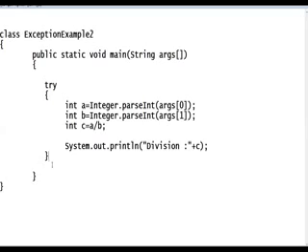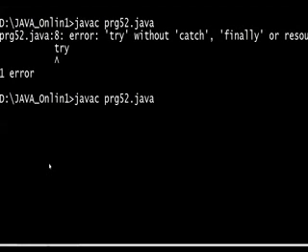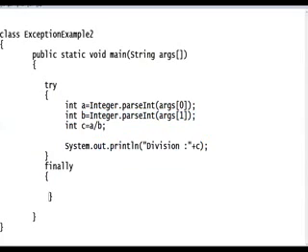Now I am not going to write catch. Can I write finally? See this finally. Now I have written this finally block. Is it valid? We check it. Now compile. But we did not handle the exception. For example, if I handle it, this block will execute. If an arithmetic exception occurred, what will happen?